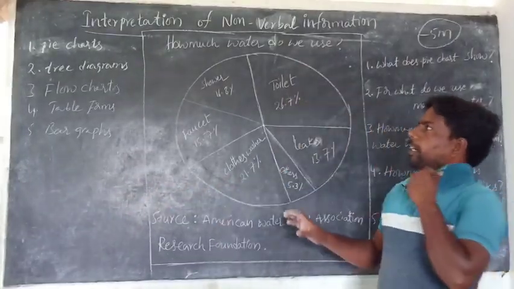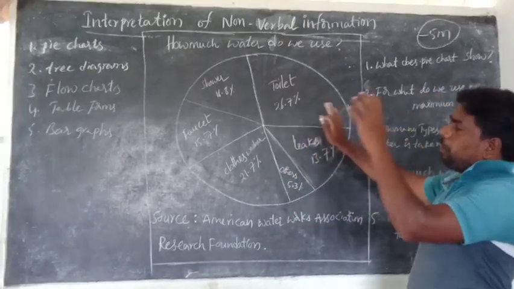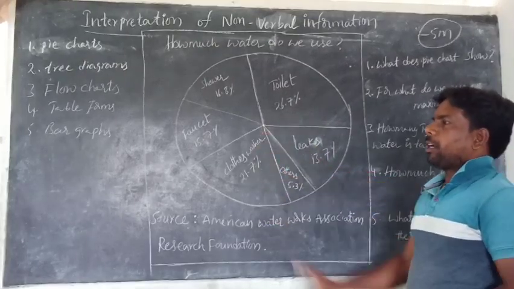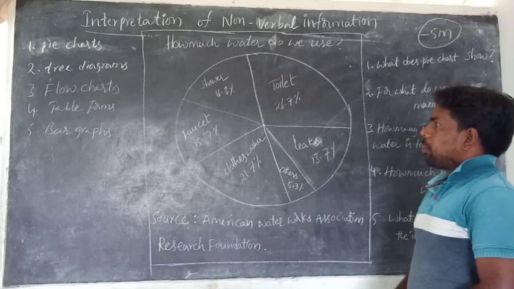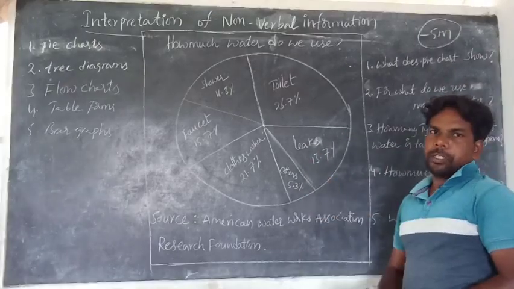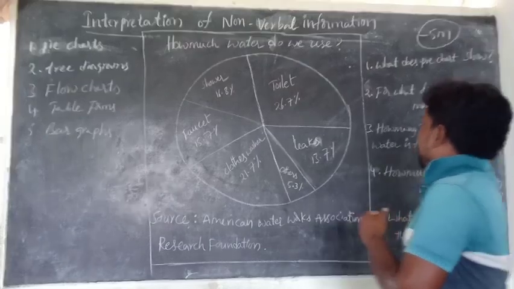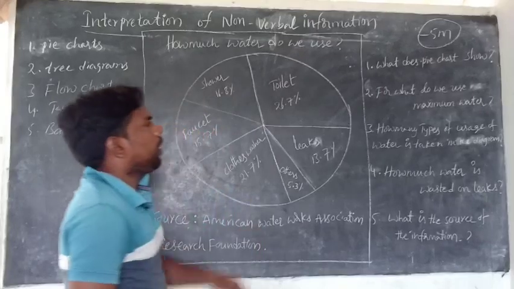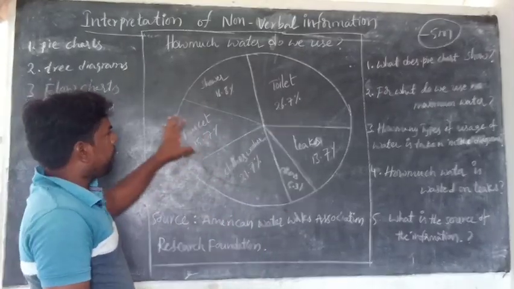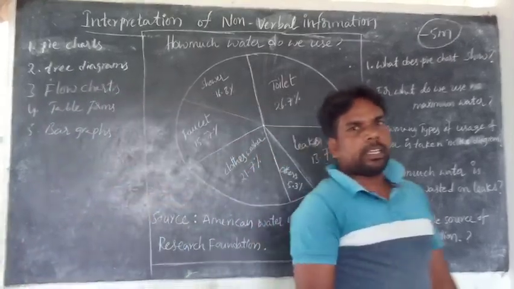In the examination paper you are given a short pie chart, tree diagram, flow chart, table form or bar graph, and under it you are given 5 questions. You have to answer these 5 questions with the help of the information given in the picture. That's enough. Is it clear?